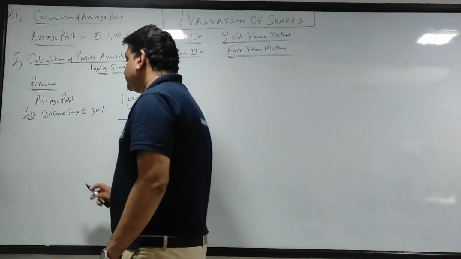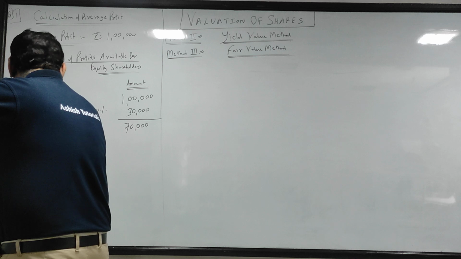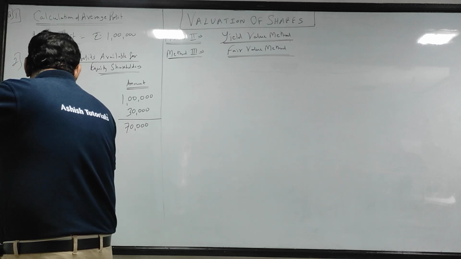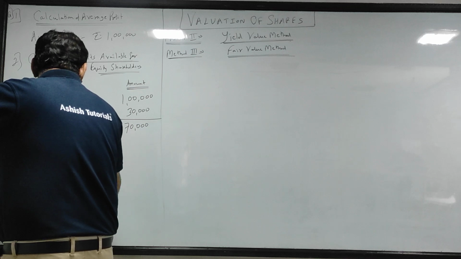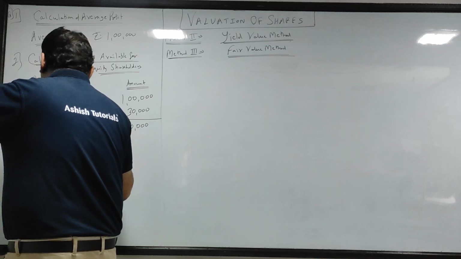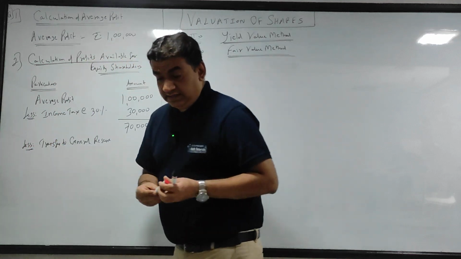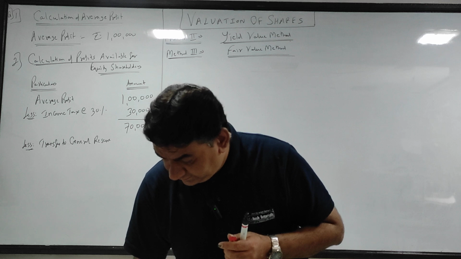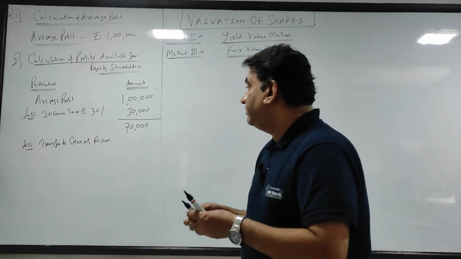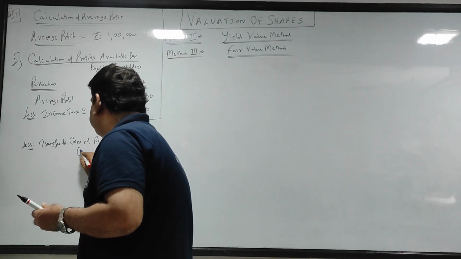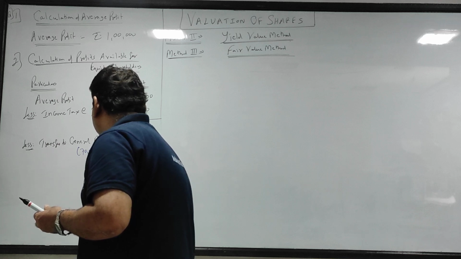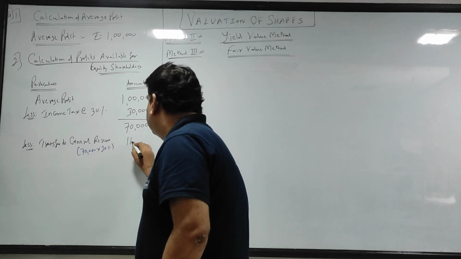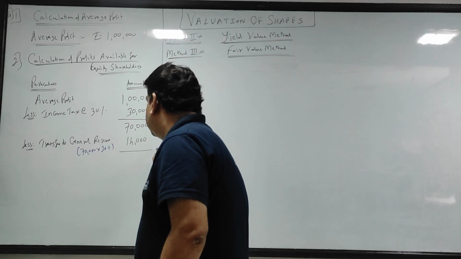So from this, less transfer to general reserve, कितना परसेंटेज था? 20 था ना? Let me check. Yeah, 20. I'll just show it in brackets. So 70,000 का 20%, that is 14,000.